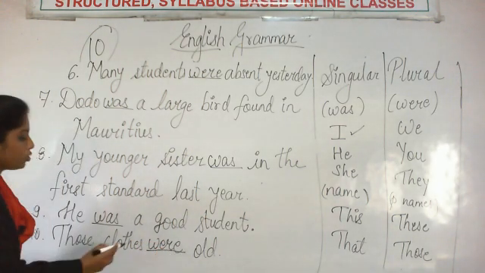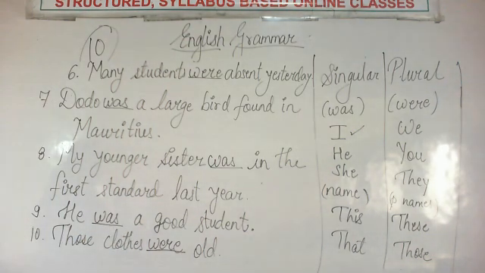So those clothes were old. Now please fill it up fast in your book. Fill it up fast and then we will do the next question.